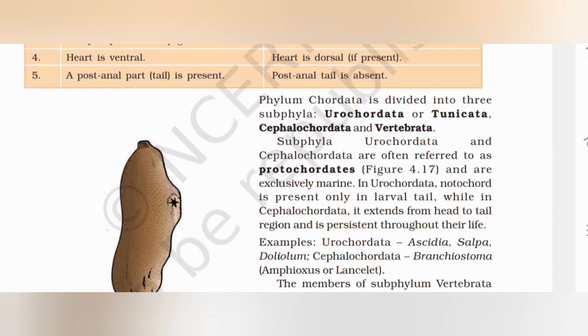Phylum Chordata is divided into three subphyla: Urochordata or Tunicata, Cephalochordata, and Vertebrata. Subphyla Urochordata and Cephalochordata are often referred to as the Protochordata. Figure 4.17. They are exclusively marine. In Urochordata, notochord is present only in the larval tail, while in Cephalochordata it extends from head to tail region and persists throughout life. Examples: Urochordata: Ascidia, Salpa, Doliolum. Cephalochordata: Branchiostoma, Amphioxus or Lancelet.